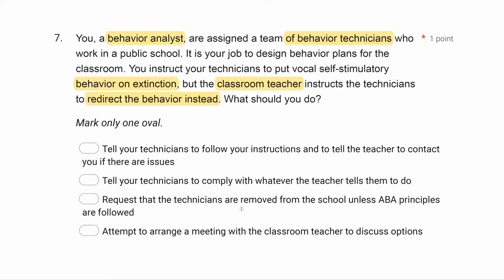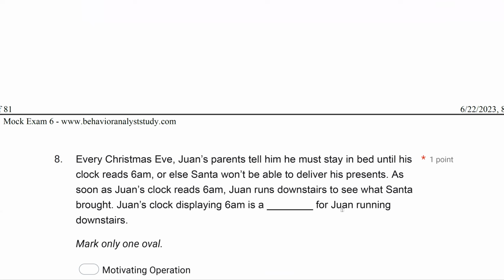And so D, attempt to arrange a meeting with the classroom teacher to discuss options. That's best. You try your best to set up a meeting, and this can be very hard for new analysts, but it's a huge part of your job to collaborate. You discuss why you think extinction is best and figure out what you can do. And then from there, you make further decisions. But you don't want to make decisions until you've talked with the teacher and attempted to collaborate. So what should you do? Attempt to arrange a meeting with the classroom teacher to discuss options.